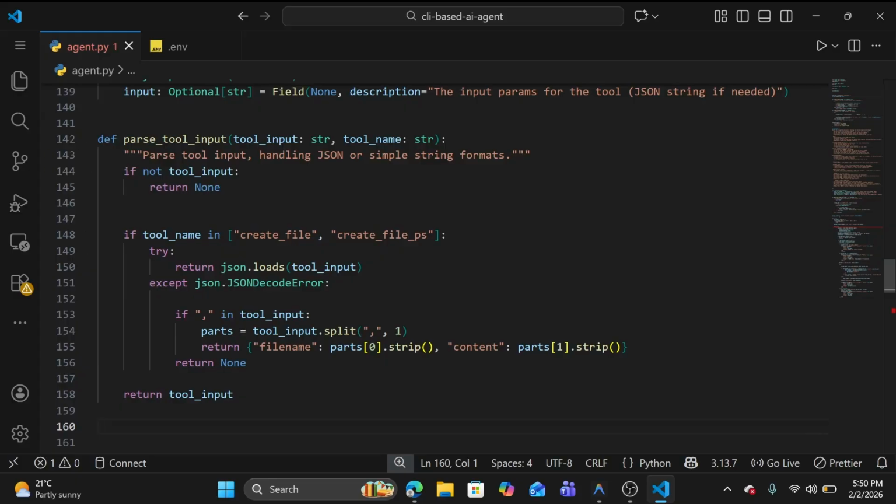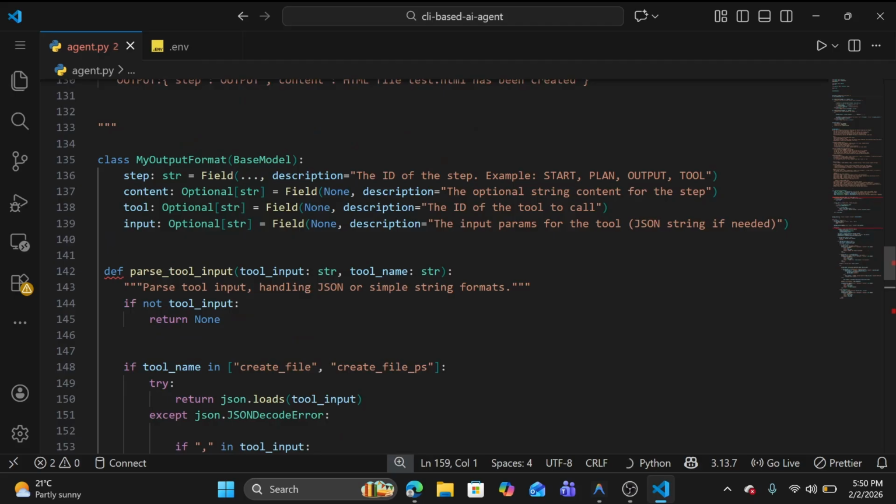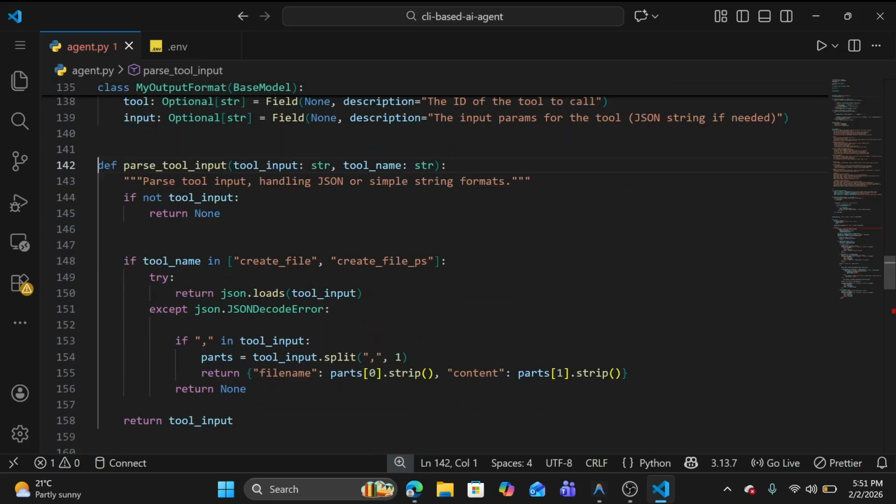I think I already brought it here. No issue, let me just paste it again. So in this function we are taking tool input and tool name as input. Why do we need to do this? We first need to check whether this is proper JSON or not, so we need to convert it to the proper format.